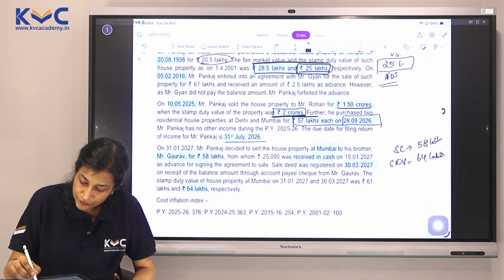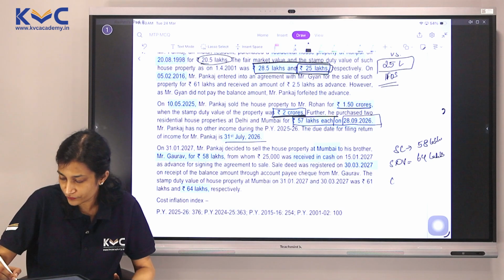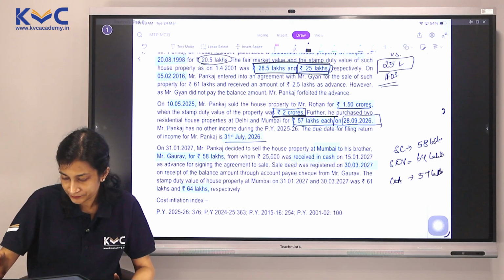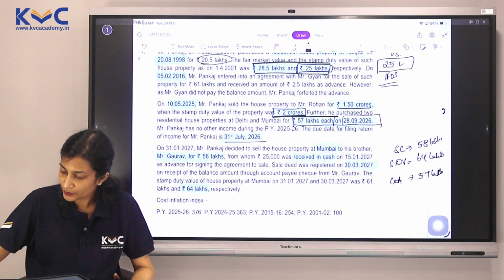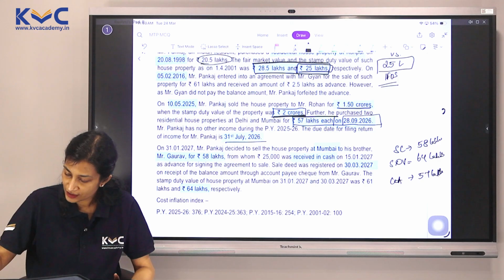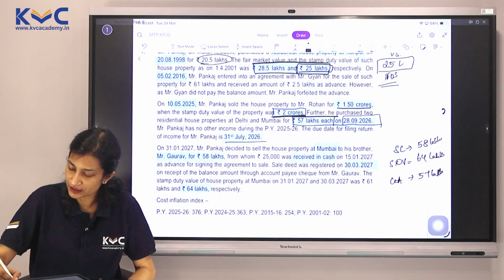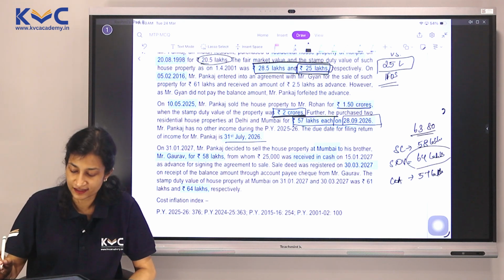He's purchased it for 57 lakhs each. So his cost of acquisition is pretty much clear to us. It is 57 lakhs. Now, if I increase this with 110%, I'm still falling short, it comes to 63.8, which means I'm still not reaching 64 lakhs.